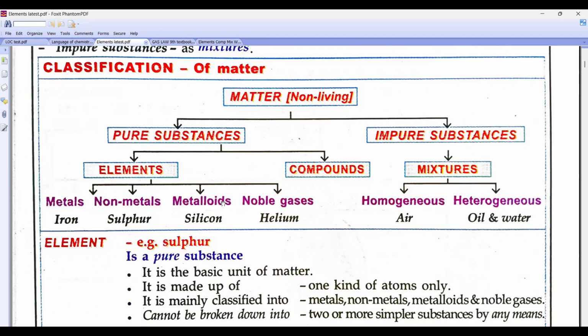Beta, there are many metalloids. We have boron, silicon, arsenic, antimony, germanium. Noble gases, they do not participate in reactions. Metalloids show properties of both metals as well as non-metals. Noble gases means they do not react with anyone, beta. They are already stable. And who all were the noble gases, beta?